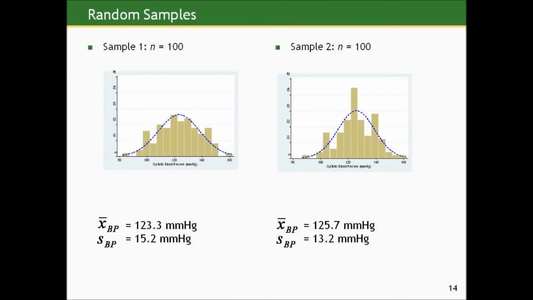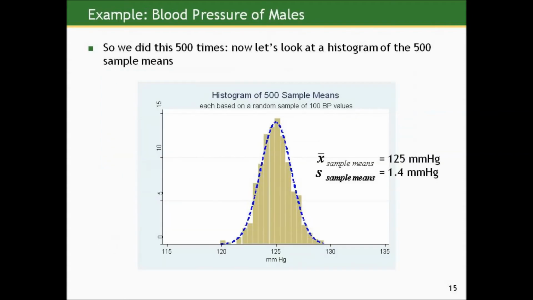We'll see two more samples here, each of size 100, and we're getting a little more information visually, and they tend to start really exhibiting evidence of symmetry and bell-shapedness, albeit a little bit crudely. And we've got our sample means and standard deviations for both samples here. So onward to the next step, where after having done those 500 samples, we'll now chart the distribution of the 500 sample means. Again, we have a histogram here of 500 sample means, and this time each mean is based on 100 observations.